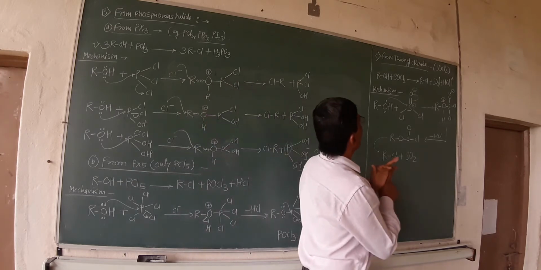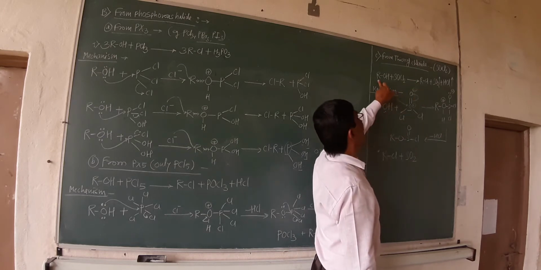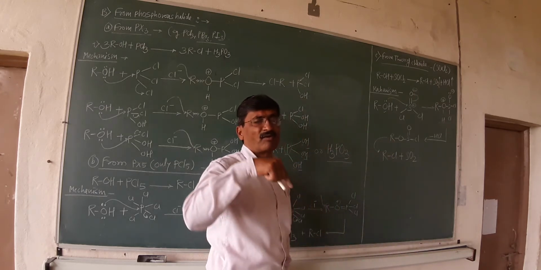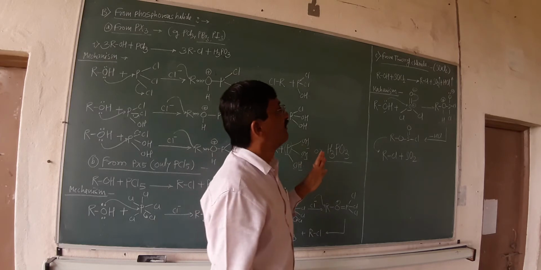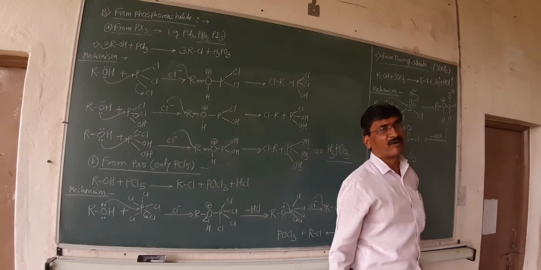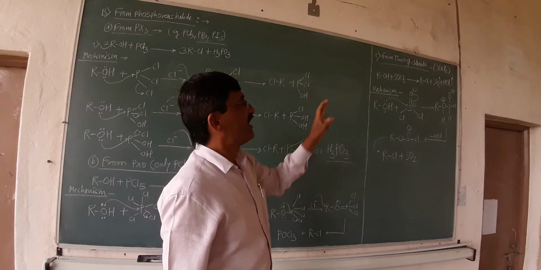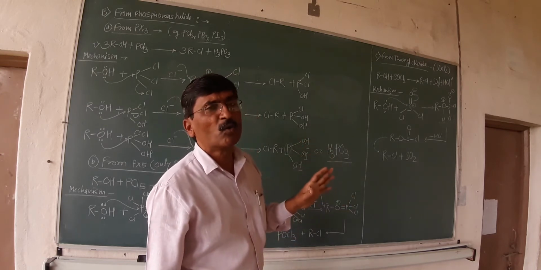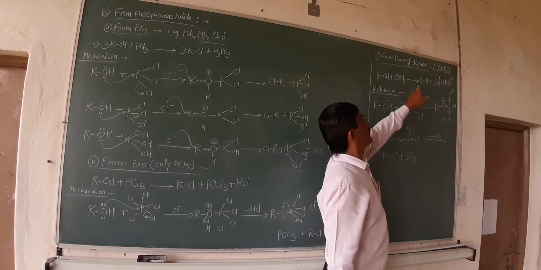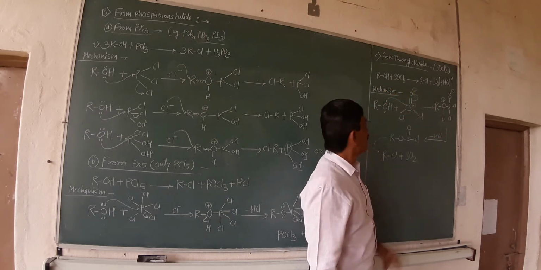Now, if no particular specification is there, in the absence of pyridine, what happens? When alcohol gets reacted with the thionyl chloride, formation of the alkyl halide takes place along with the elimination of SO2 gas and HCl. That reaction is more beneficial. Why is it so? Because the byproducts formed in that particular reaction are SO2 as well as HCl, both in the gaseous state, and that's why there is no need to purify the product further, and that's why it is a more beneficial process for the preparation of the alkyl halide from the alcohol by the action of SOCl2.